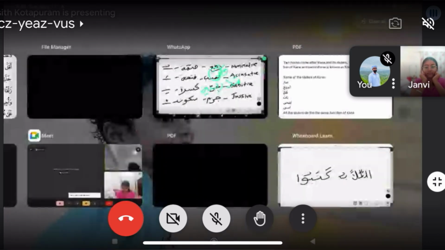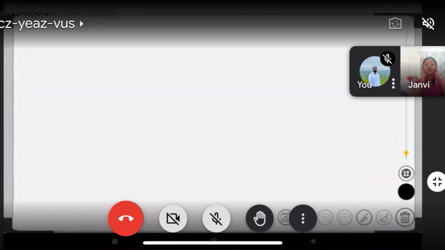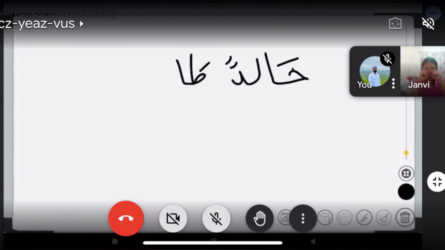I'll show you with an example. This is a nominal sentence: Khalidun Talibun, that means Khalid is a student.